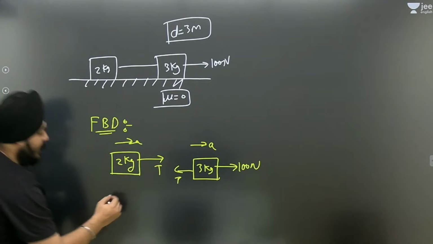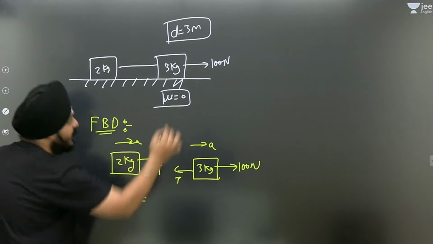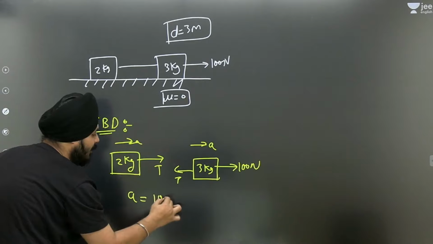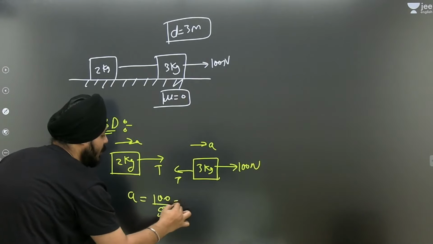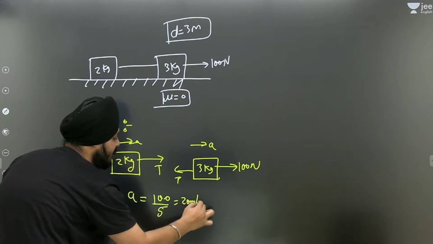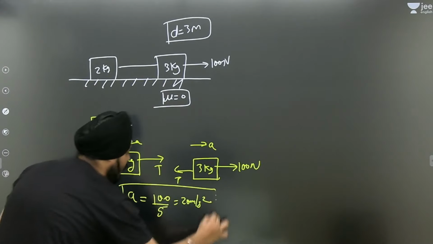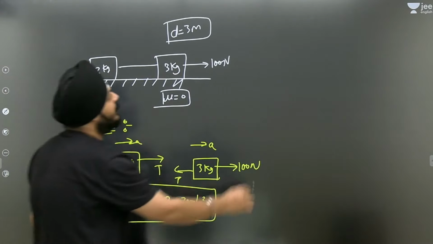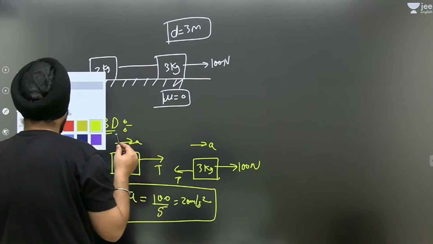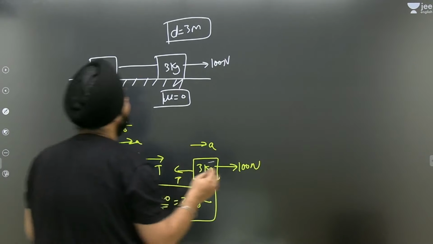If I have to calculate the acceleration, then net acceleration is net force by total mass of the system, 100 by 5, so that is equal to 20 meter per second square. Now, how many types of forces are there, guys? We have to calculate the work done by different types of forces.